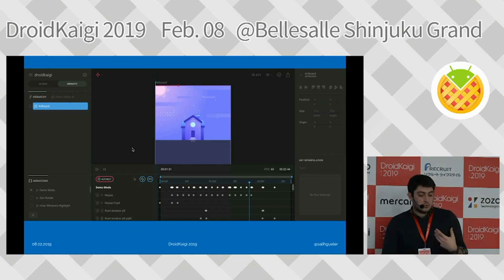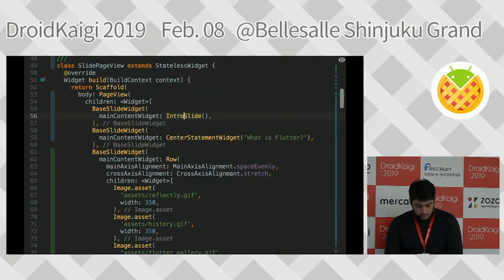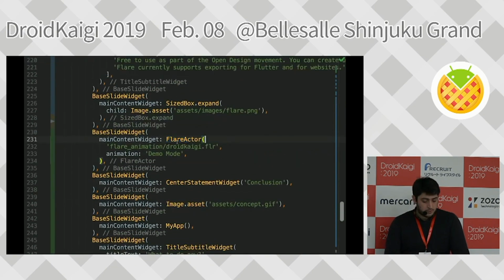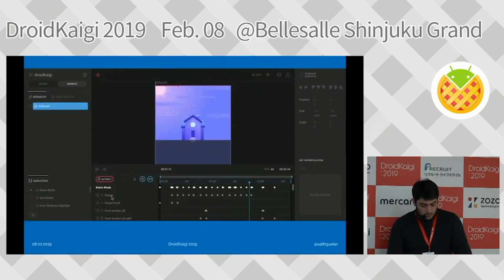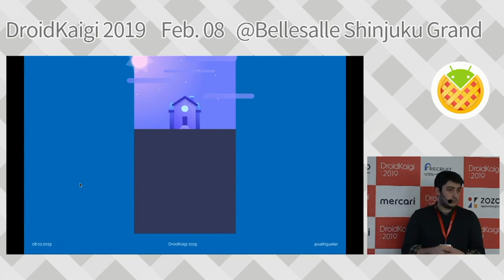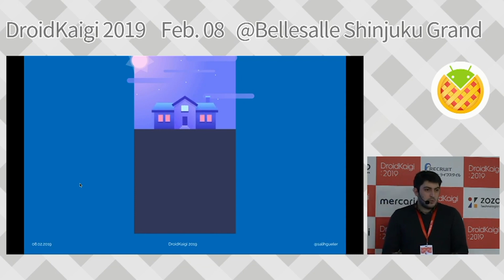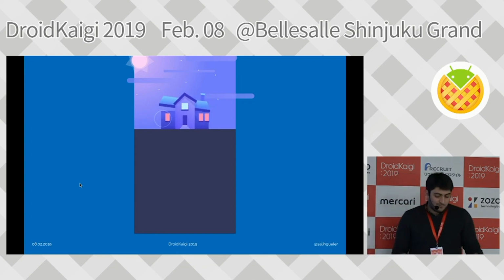And for using it, let me just show you. What I'm doing is simply telling it the Flare file name and running the animation that I created, which is the animation that we can see from this pane. It's the demo mode we are going to play. And it works like this. Really cool. I really like this one. And when you have SVGs, you can just simply drag and drop them there and use the tools for this.